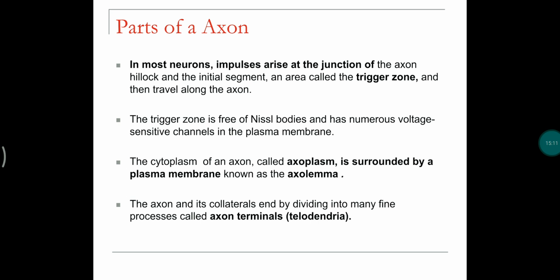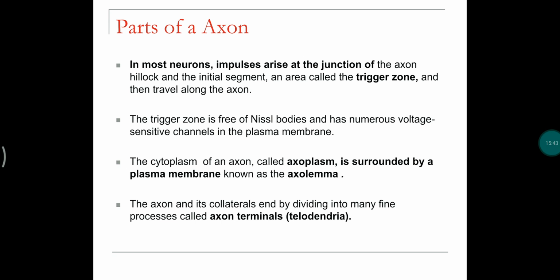And coming to the parts of the axon, the axon is a long cylindrical structure or cytoplasmic projection from the cell body, arising from the axon hillock. So the axon hillock is the starting area of the axon which triggers the impulses, and from there it transmits the impulse all along the axon to the end organs.